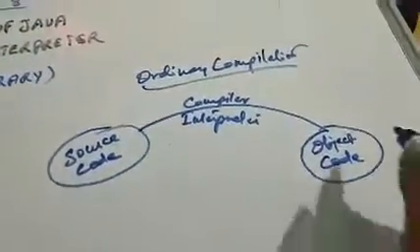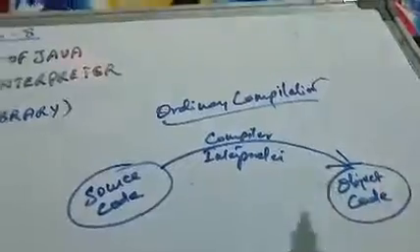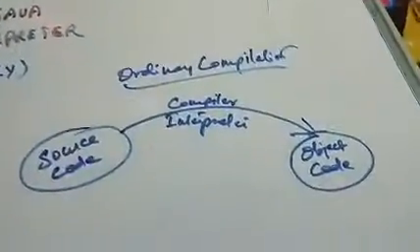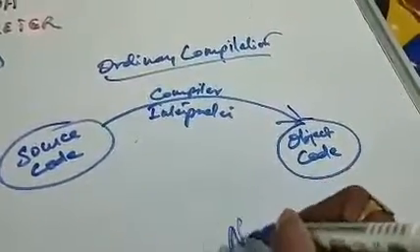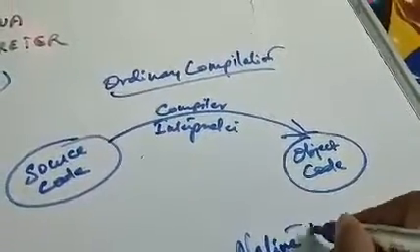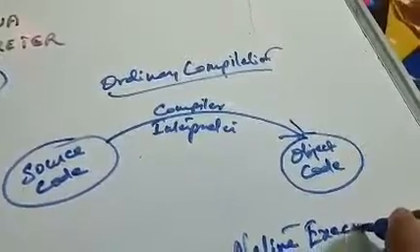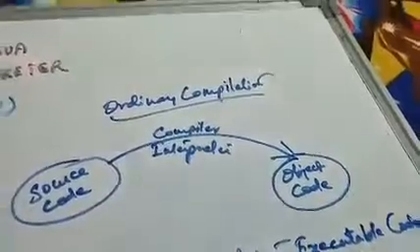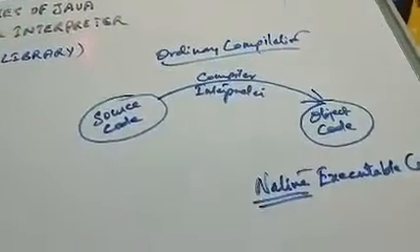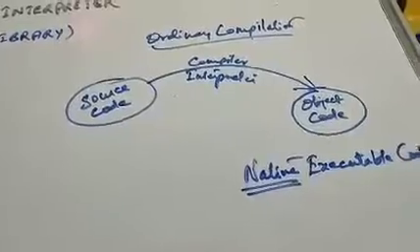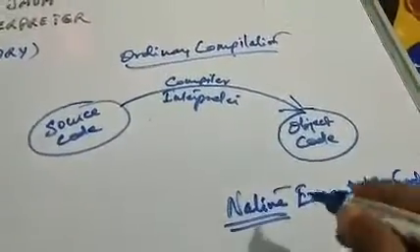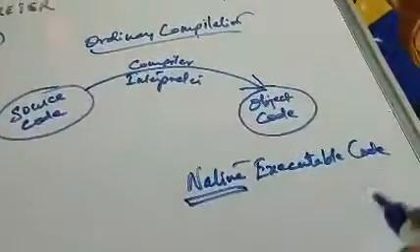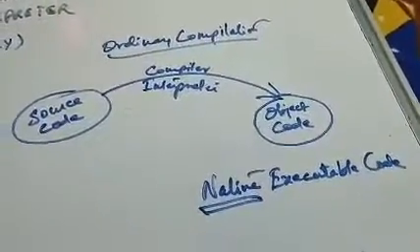Okay, directly into object code. It is either compiled or directly interpreted into an object code. Object code is a machine code, and it is also known as native executable code. Why native? Native means that which belongs to. So here it is a native executable code, and therefore it will work only for that particular machine for which it has been created. That is called native executable code.